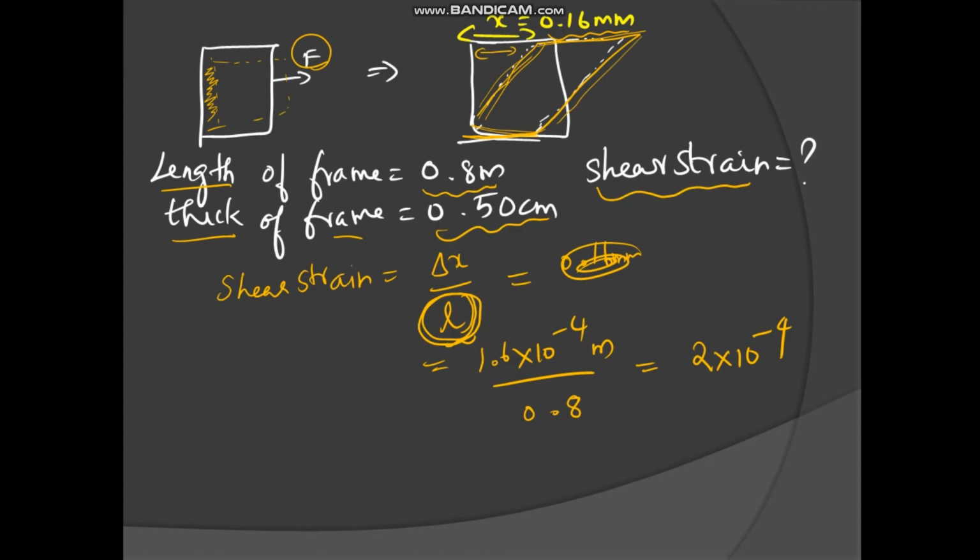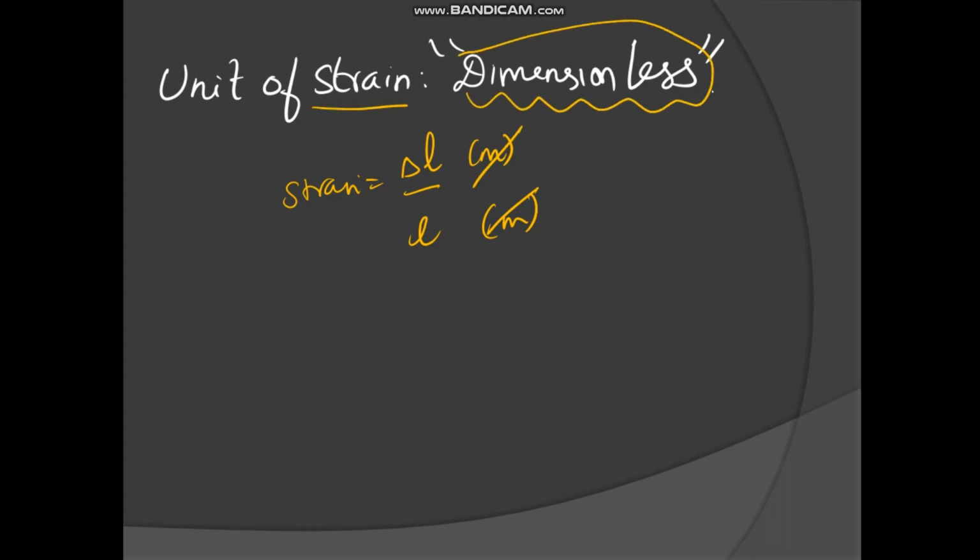What will be the unit there? The unit of strain is dimensionless. Why is it dimensionless? Strain is change in one dimension, let us take change in length by original length. Change in length is meter, original length is also meter, so they cancel. So strain is a dimensionless quantity. These are all the things you must remember in strain.